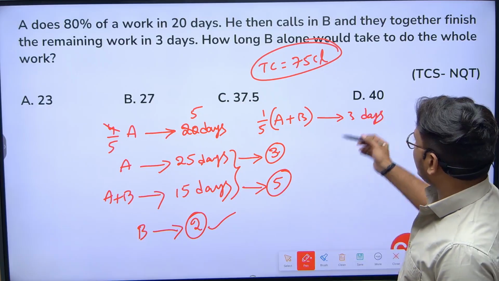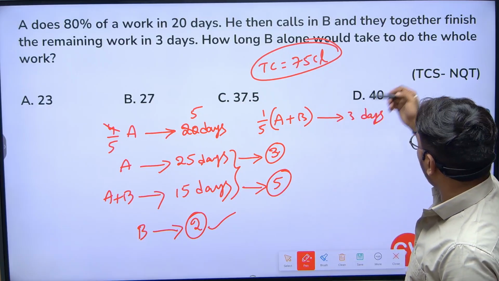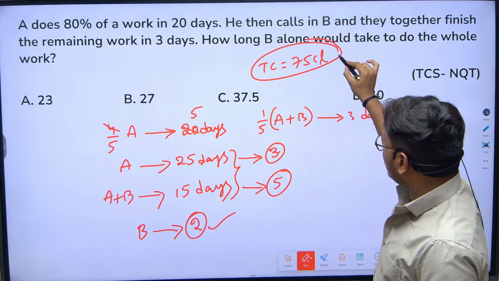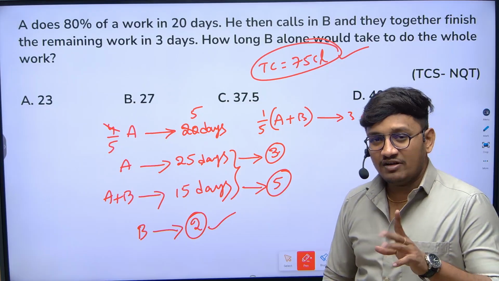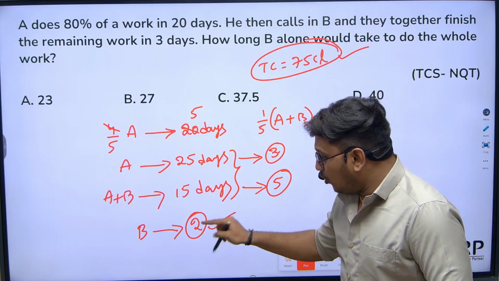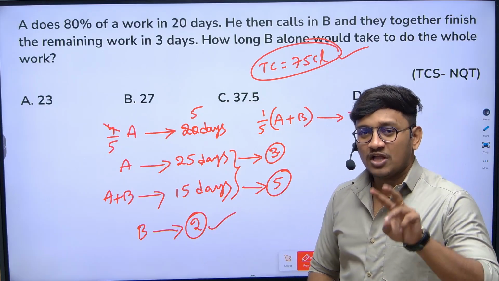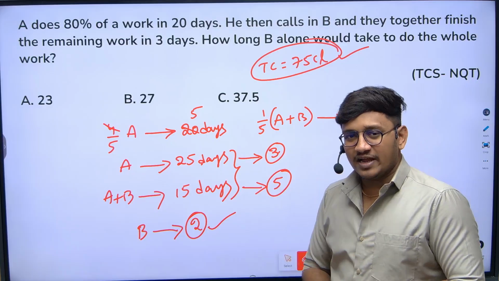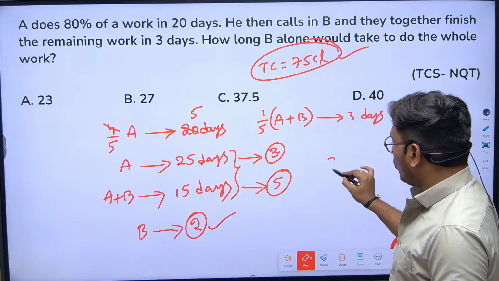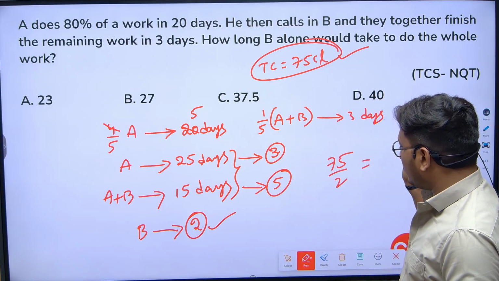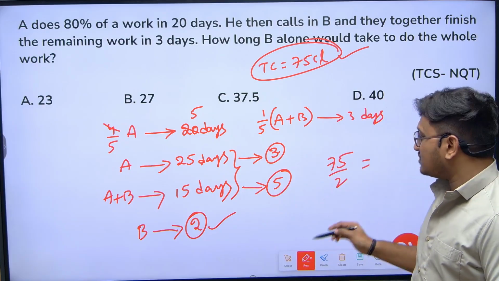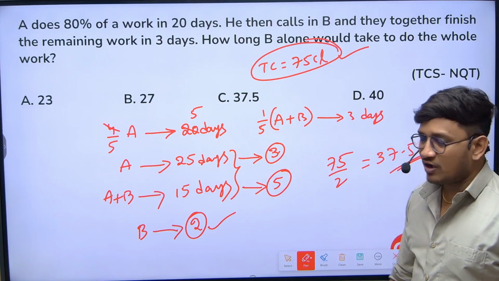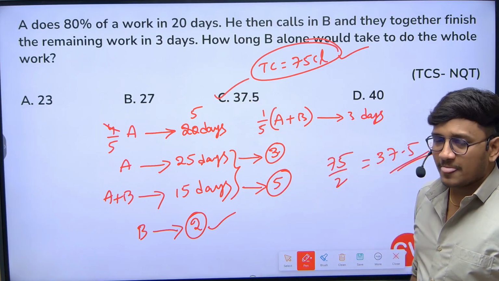Now what is the question actually? How long would B alone take to complete the whole work? Whole work means complete work. So what is the total number of chocolates here? We have 75. B alone can eat 2 chocolates per day. If B wants to complete the entire 75 chocolates, how long will he take? 75 by 2. What is 75 by 2? 37.5. So here the answer is 37.5.